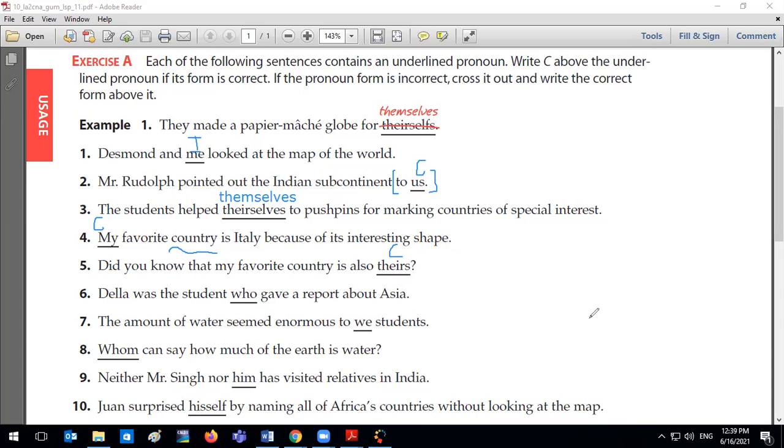All right, six. Okay, let's hear from Kinsey, number six. It would be correct. Great. Okay, how do we use, remember, who and whom? Kinsey, can you give us a quick reminder of what is the difference between who and whom? How is who used and how is whom used?